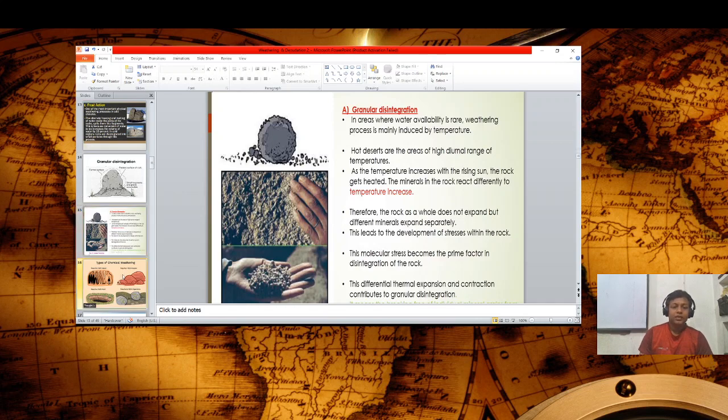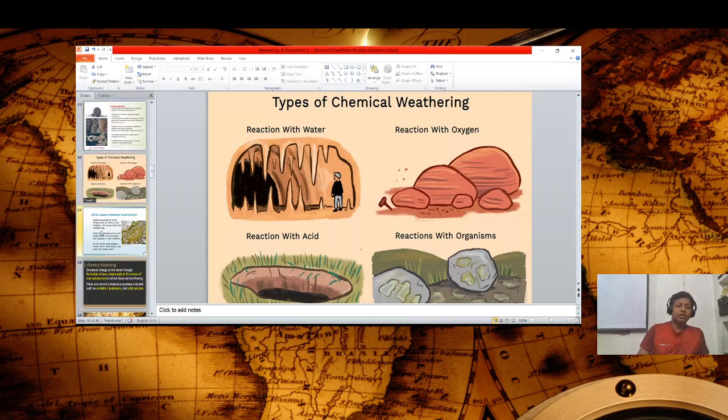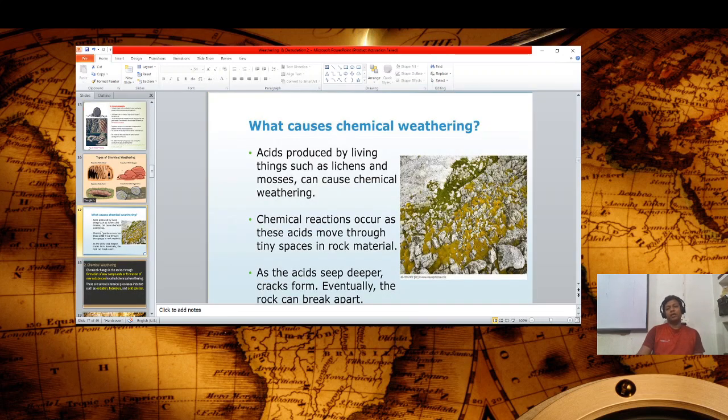Okay. Now, chemical weathering. As you see in this picture, there are many things acting as chemical weathering agents, like water, oxygen, acid, and living organisms. So one by one, we are going to discuss them here. What is the cause of chemical weathering?